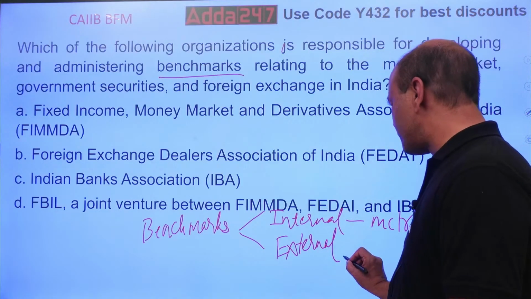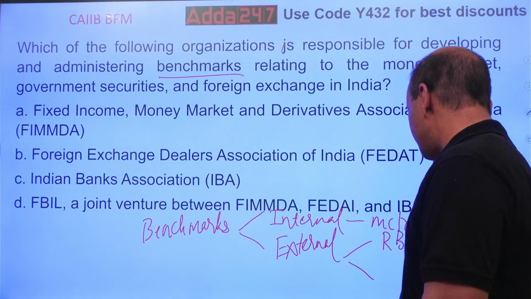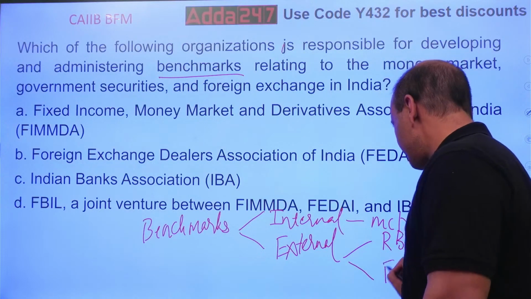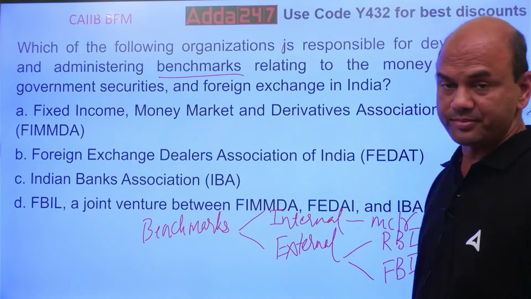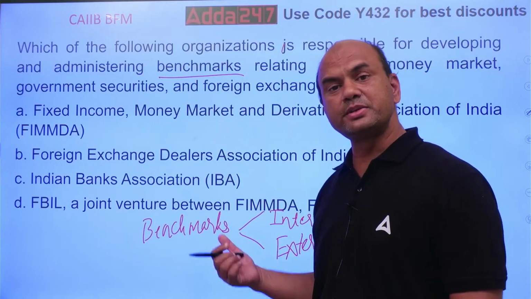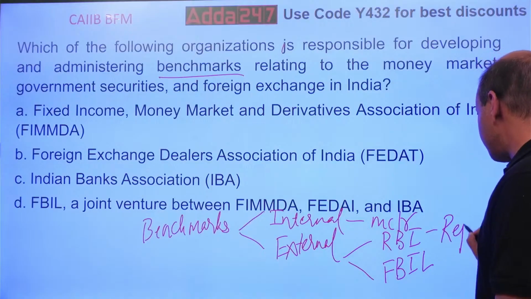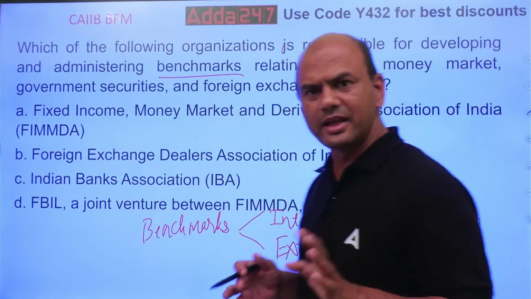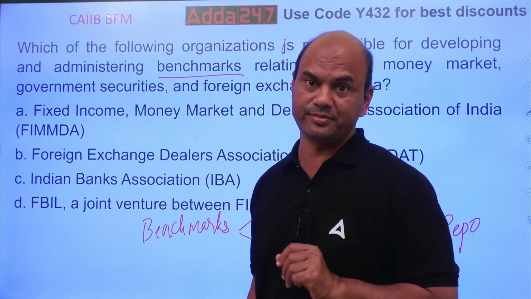External benchmark is of two types. One is given by RBI, and the second is given by FBIL, Financial Benchmark India Private Limited. So what is the benchmark given by RBI? RBI gives repo. RBI's benchmark is repo. And FBIL's benchmark has the name FBIL.